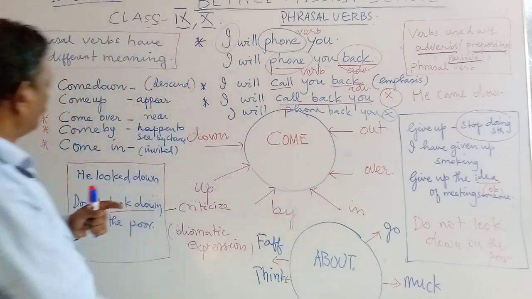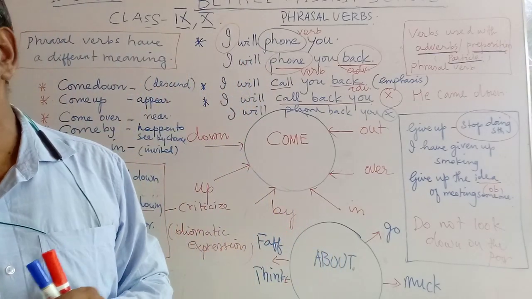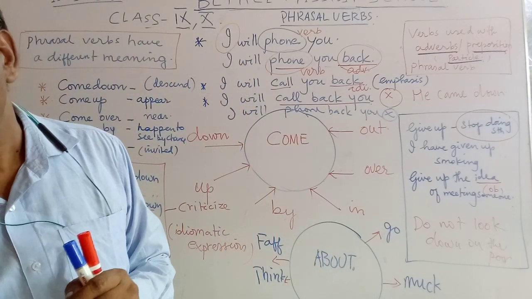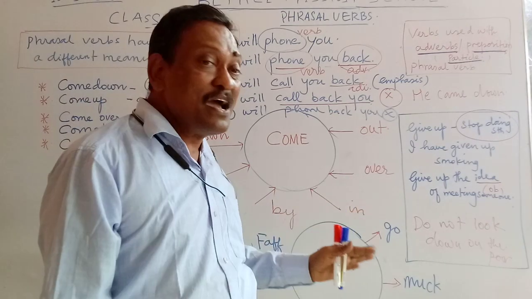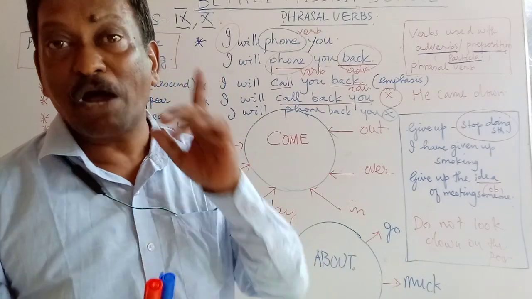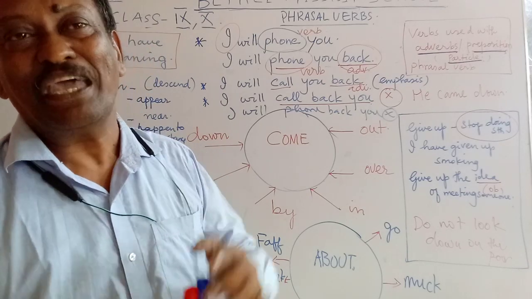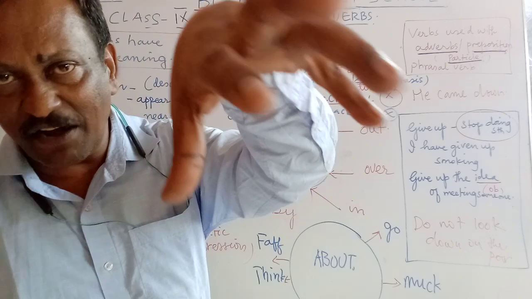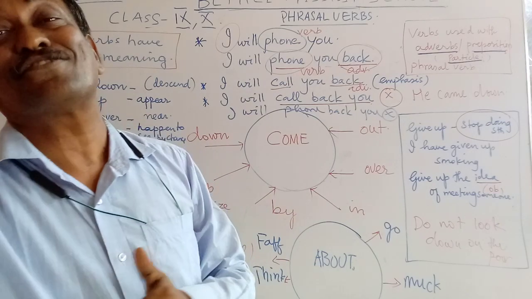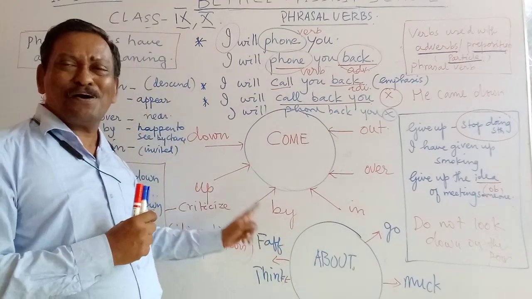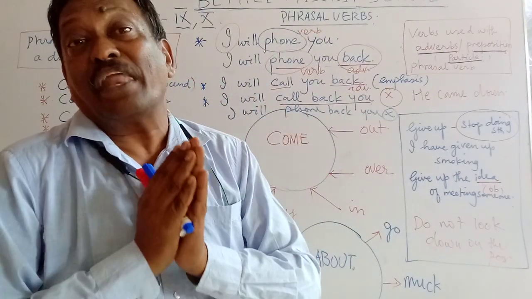Came in. Look at this. Come in. When I look at a person and say come in, what I mean is I am allowing him access. I am in the class and he's standing outside and I say, okay, why are you standing out? Come in. Now here the meaning is direct. But when I say the government came in for criticism, came in means it became the target of something. It invited criticism. So one small preposition with one main verb can give you an entirely different meaning.